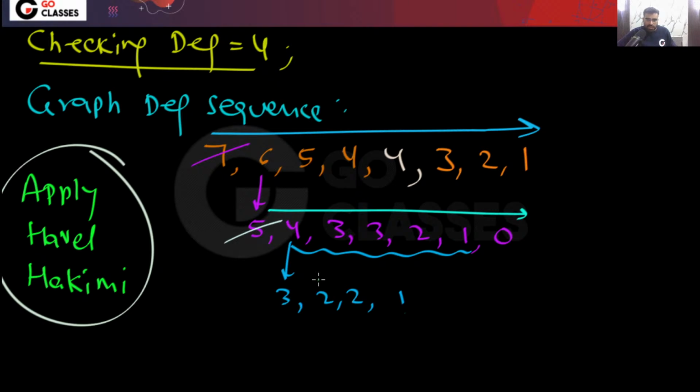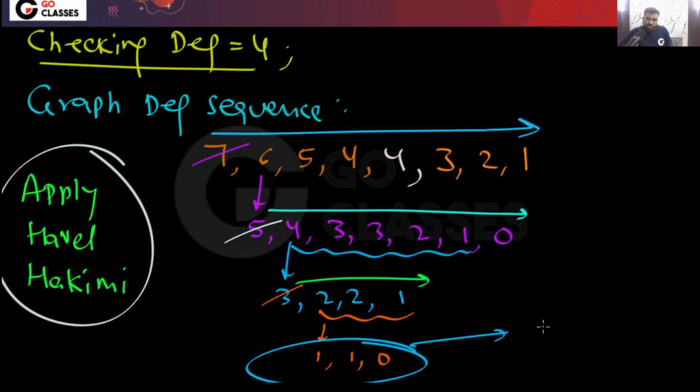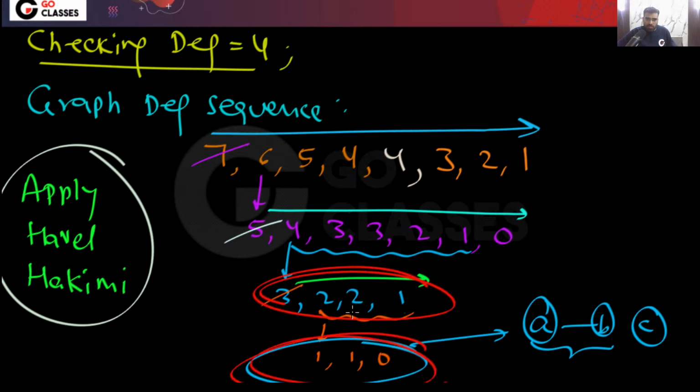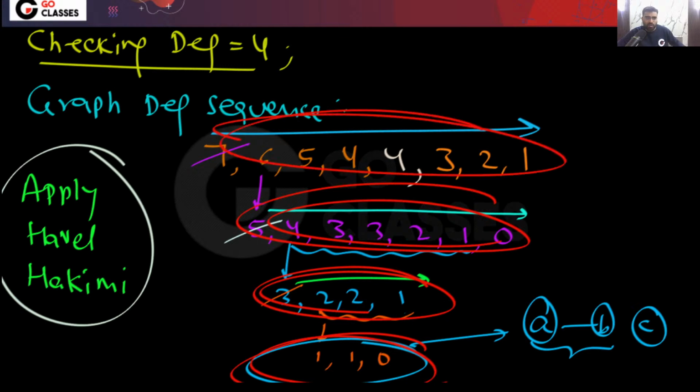Again this is in descending order. Now you delete this 3. Then from the next 3 vertices you delete 1 from each. Now again you can ignore this 0. Actually, here you can stop. Here you can easily see that this graph is possible, right? A, B, C. So this simple graph is possible. Remember, because this is possible, this will be possible, and so this will be possible.